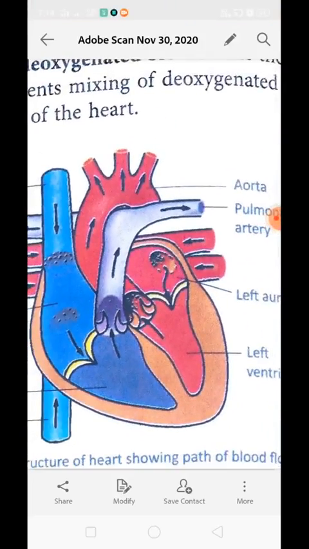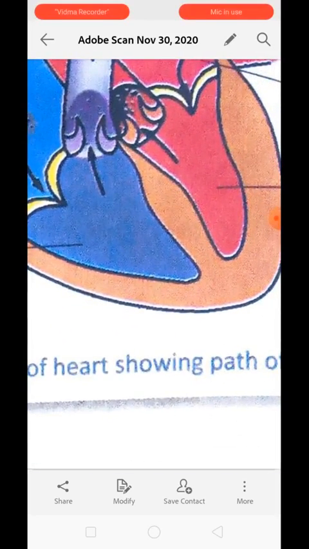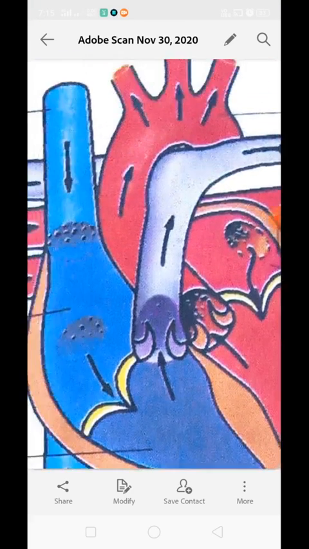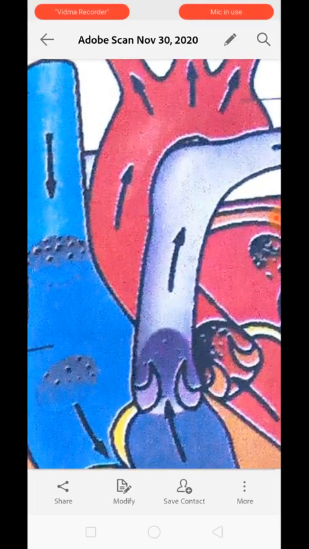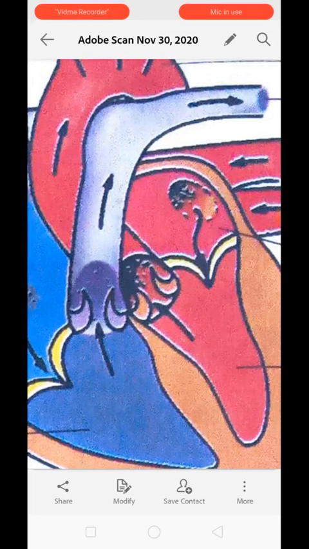Out of them, the two upper parts of the heart are known as auricles or atria, whereas the two lower parts of the heart are known as ventricles. As they are present on the right side and left side, they are known as right ventricle, left ventricle, and right auricle and left auricle. Each half has an auricle above and a ventricle below.